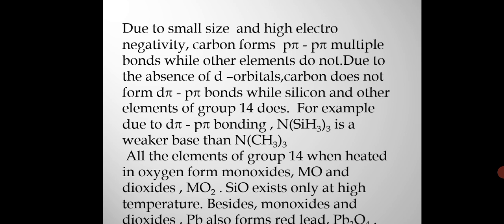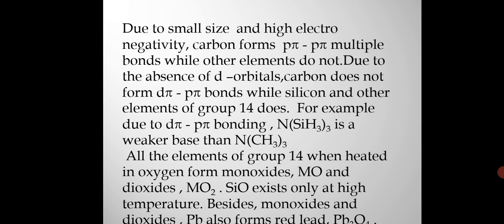Now you can see that these elements, that is carbon, silicon, germanium, tin, lead, we can say they occur in nature. Tin occurs mainly as tinstone or cassiterite, SnO2. The principal ore of lead is galena, that is PbS, which is often associated with zinc blende, ZnS. Other ores of lead are anglesite, PbSO4, and cerussite, that is PbCO3. Small quantities of lead ores we are getting in Rajasthan also.